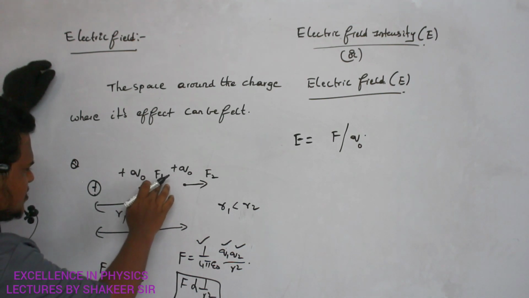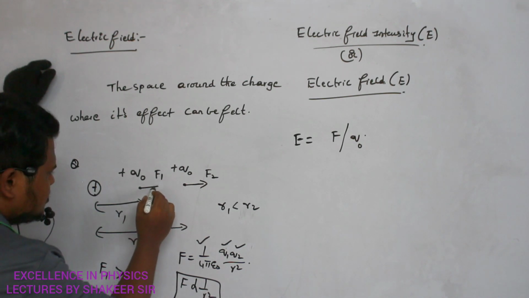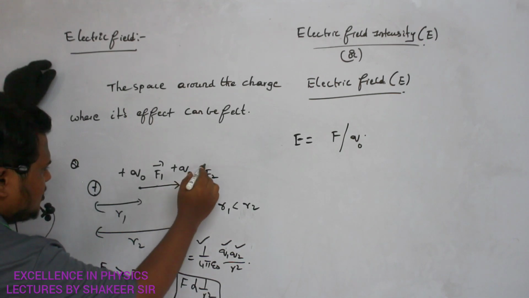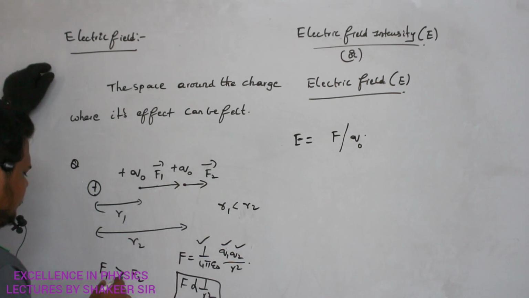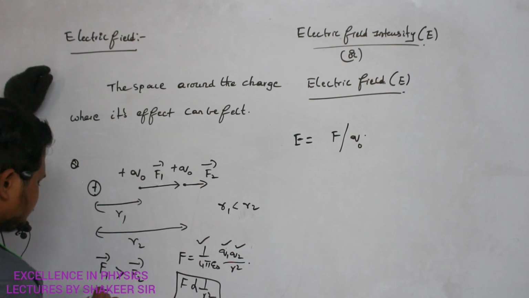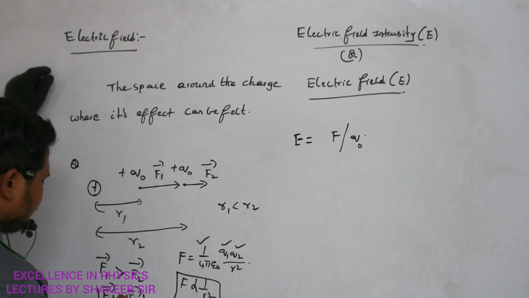Or if I want to represent it precisely with the help of vectors, let us represent this one by a greater vector and this one by a smaller vector. So the magnitude of F1 dash will be greater than the magnitude of F2 dash. So I can write like this.